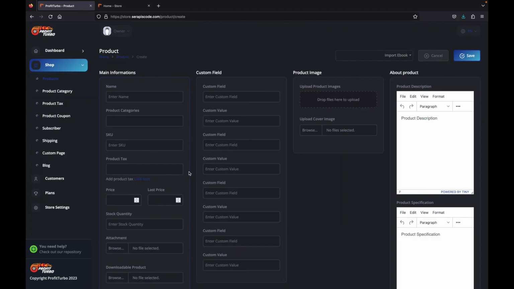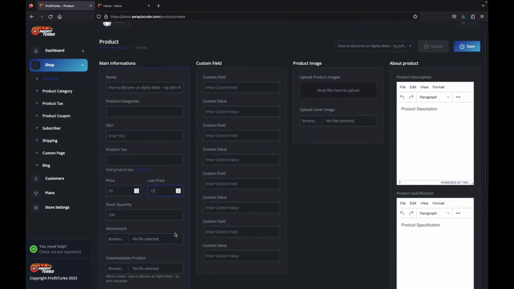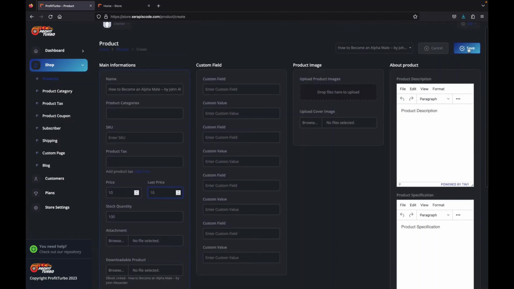we can either add our own product following this information here, or we can just import our ebook by searching for content. So for example, we can do how to become an alpha male, and we have the book right here, and we can just import it. It will import everything here after selecting the stock quantity, however many we want, and a price. We can just add it and it will be right there for you to see.